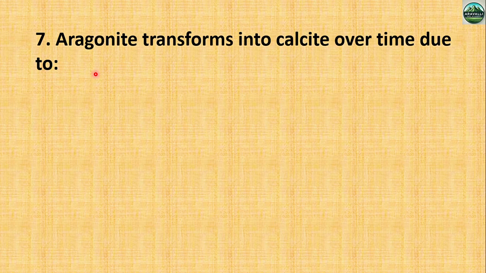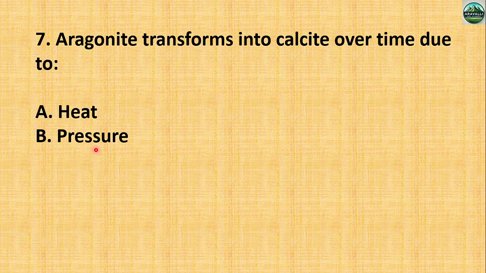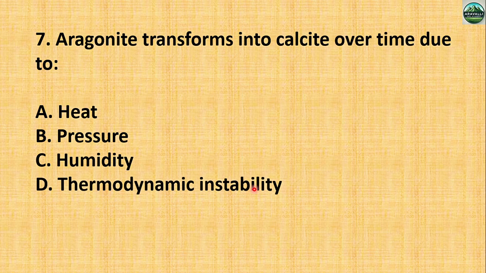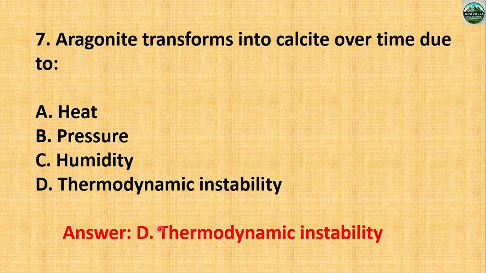Next, aragonite transforms into calcite over time due to. Why does aragonite transform into calcite? Option A, due to heat, due to pressure, due to humidity, due to thermodynamic instability. Okay, so what is the right answer? The right answer is D. Aragonite is unstable due to thermodynamic instability.